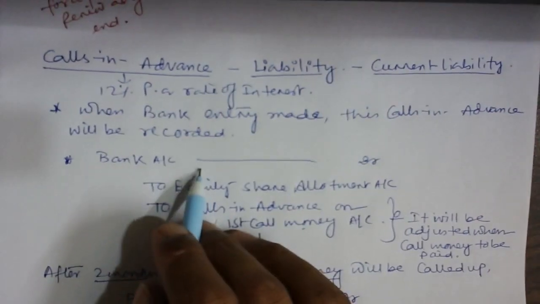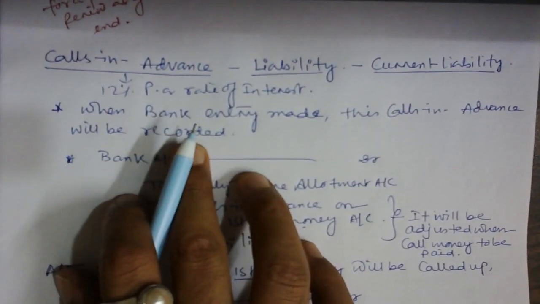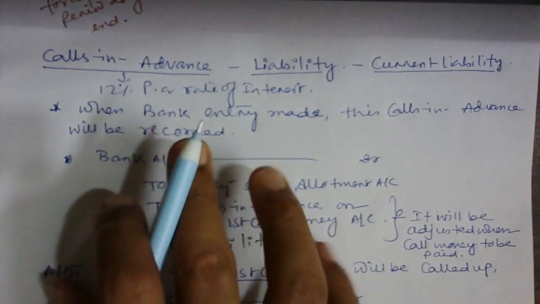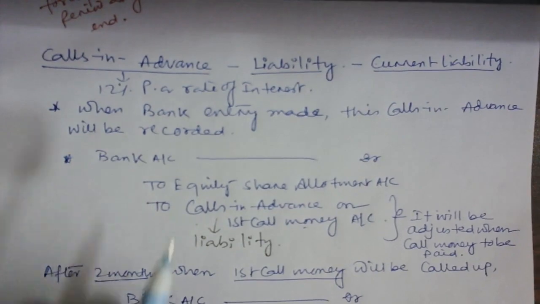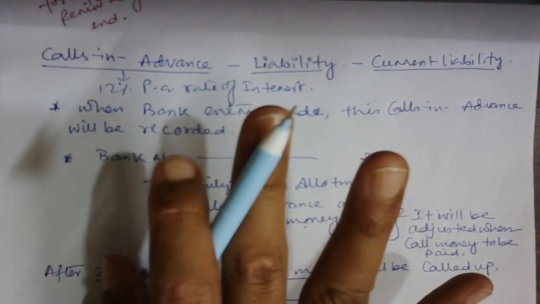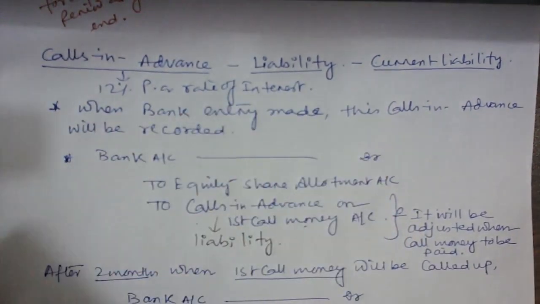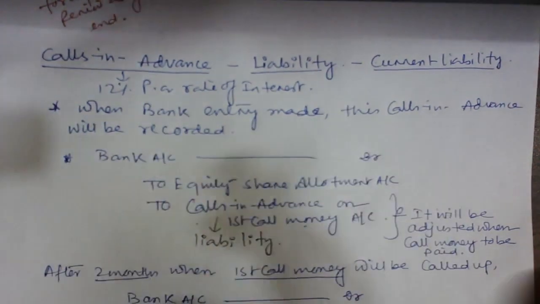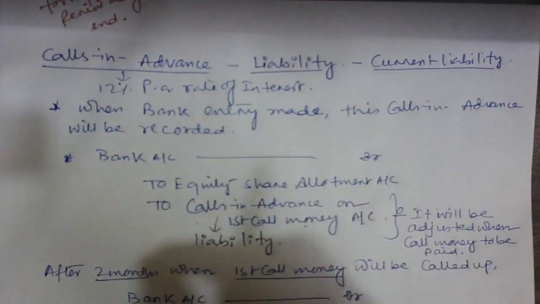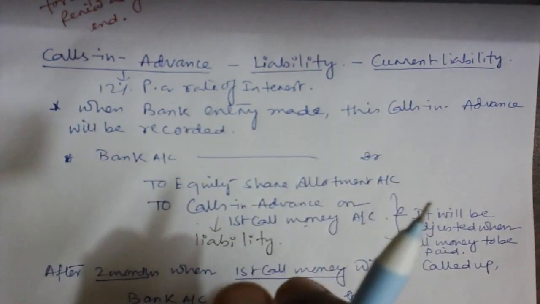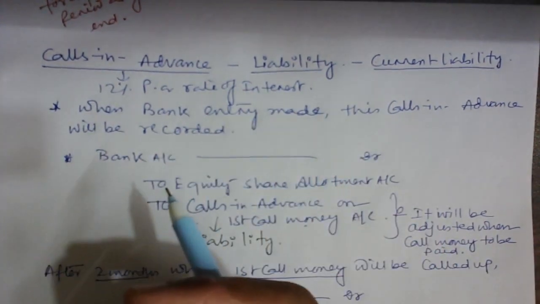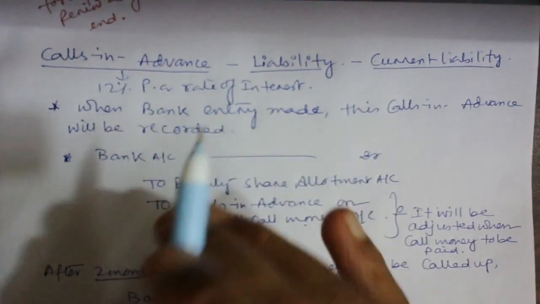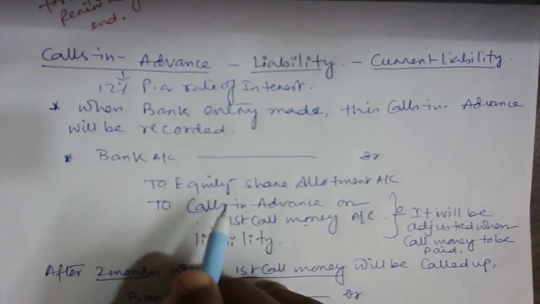So after allotment, suppose today is the 22nd January. So we receive the first call money in advance for 500 shares. Suppose there is a shareholder who holds 500 shares. He gives us extra money because he will be out of the country. So he pays extra call money in advance on his 500 shares. So when he pays the advance money on 500 shares, I am going to make an entry. So calls in advance is created.